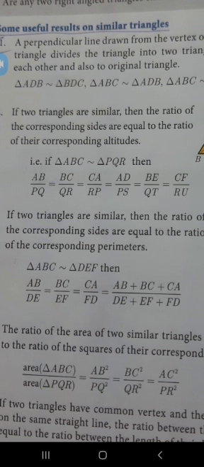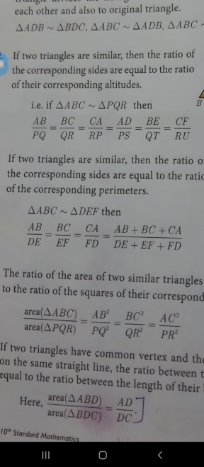So you see these first three ratios, AB divided by DE, BC divided by EF, and CA divided by FD. These three are the ratios of the three sides, which is equal to the sum of the three sides of the first triangle divided by the sum of the three sides of the second triangle. That means perimeter of first triangle divided by perimeter of second triangle. Since the triangles are similar, we can take these ratios as equal. Understand?